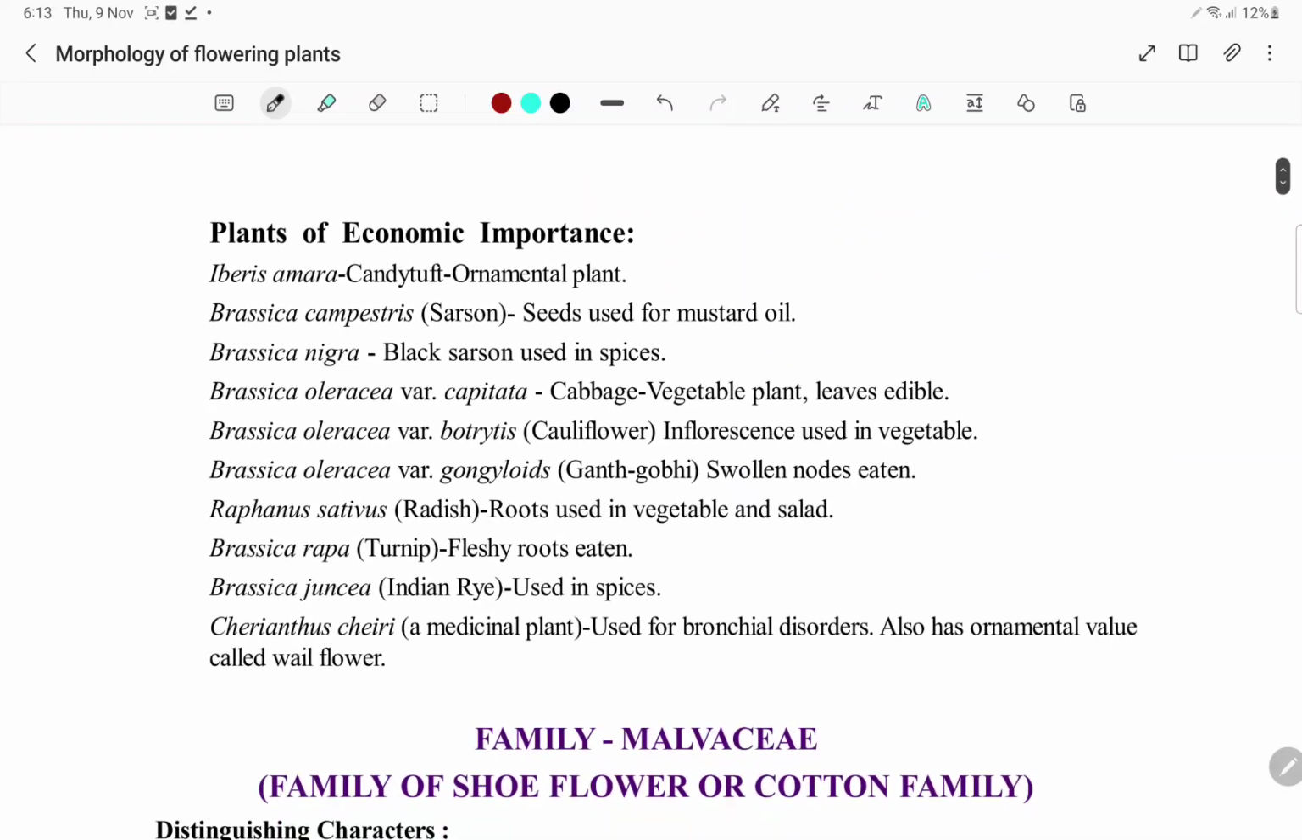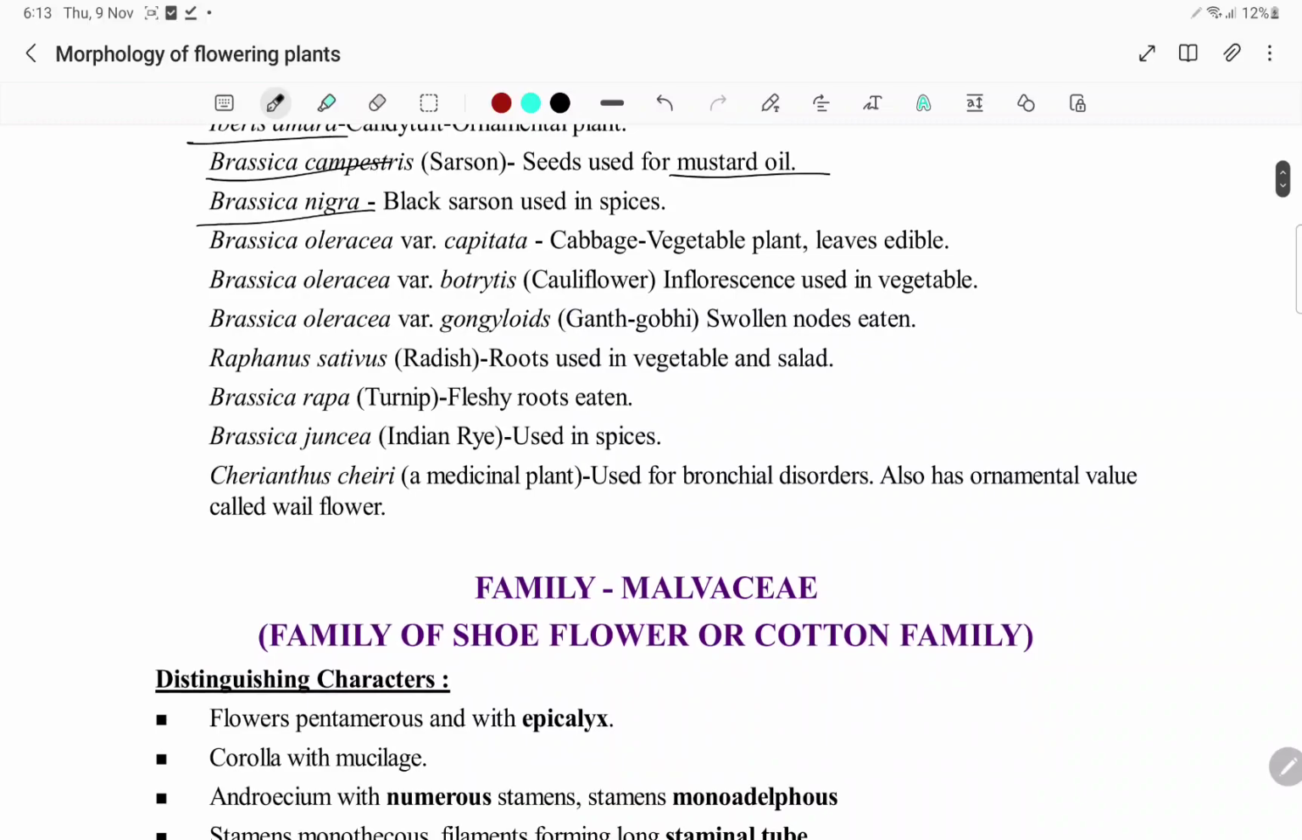Coming to the economic importance, candytuft, which is used as an ornamental, Iberis amara. Brassica campestris, whose seeds are used for mustard oil. Brassica nigra, black mustard, used in spices. Brassica oleracea, cabbage, a vegetable plant, leaves are edible. Brassica oleracea botrytis, cauliflower. Brassica oleracea capitata is cabbage. Brassica oleracea gongylodes is kohlrabi, whose swollen nodes will be eaten by us.